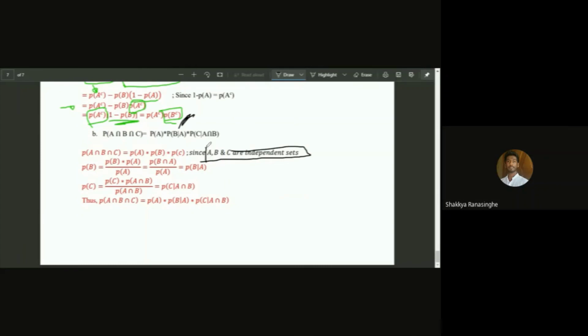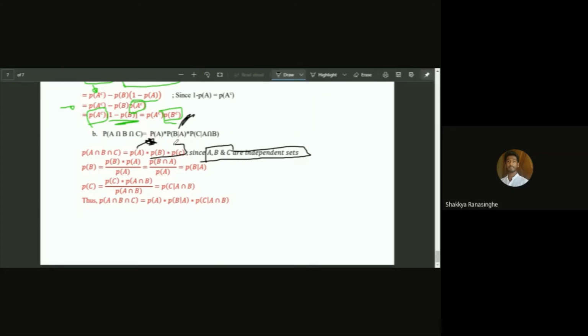What independent means is that the probability of A doesn't influence B or C, and vice versa. So we take the probability of A, which is already in the answer, so we won't need to modify any of that.